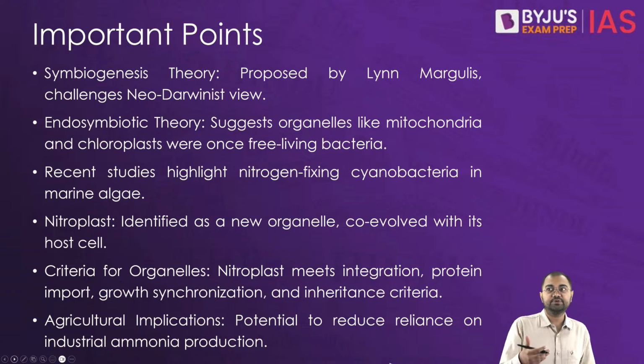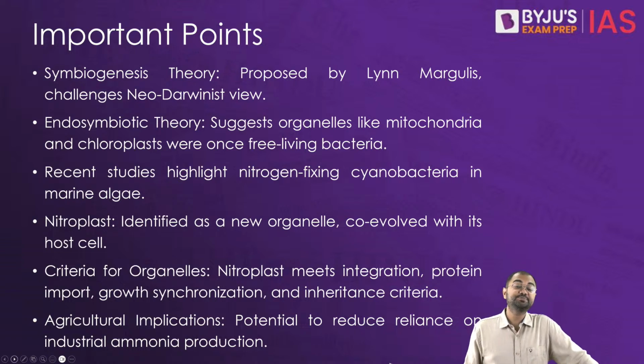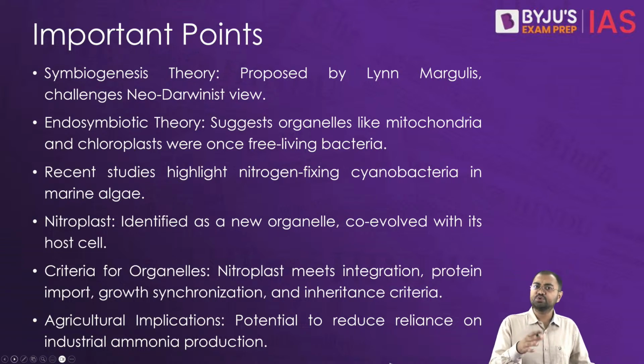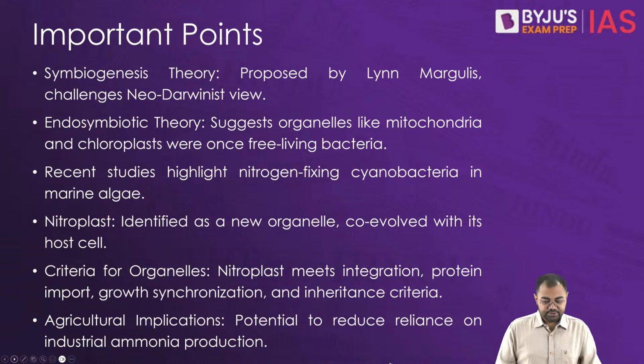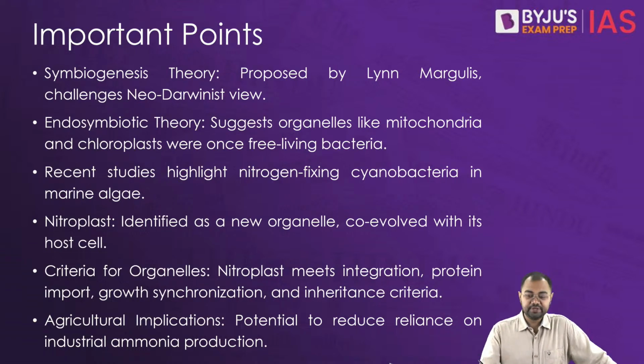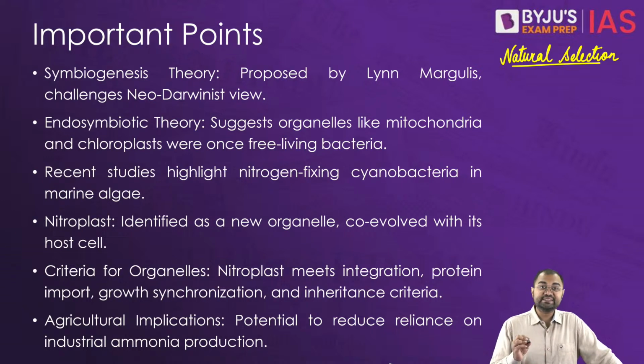So, for example, when we talk about Charles Darwin's theory of natural selection, that proposed that species adapt to their environments over time, and it has for very long been a cornerstone of evolutionary biology, correct? So when we talk about the theory of natural selection, which was given by Charles Darwin, what exactly does it say?